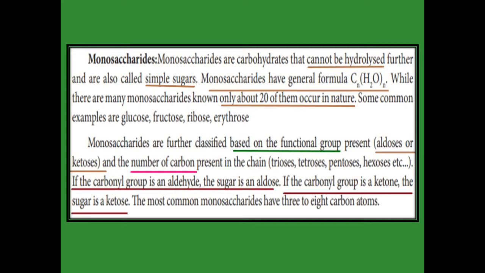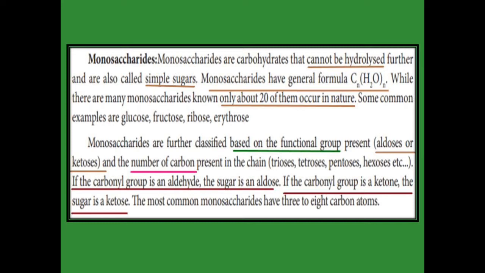The general formula for a monosaccharide is Cn(H2O)n. In nature we have only about 20 monosaccharides, for example glucose, fructose, ribose, erythrose. Based on the functional group and the number of carbons, they are classified into many monosaccharides.